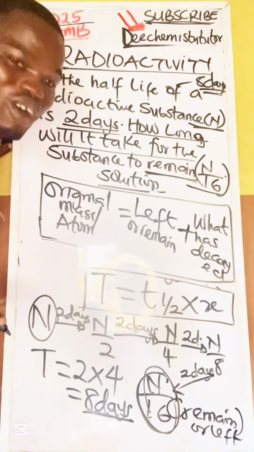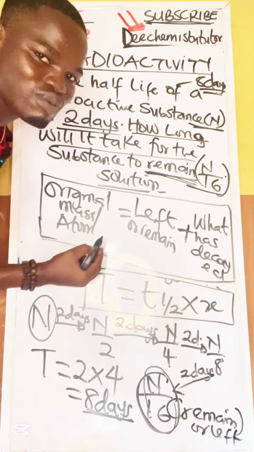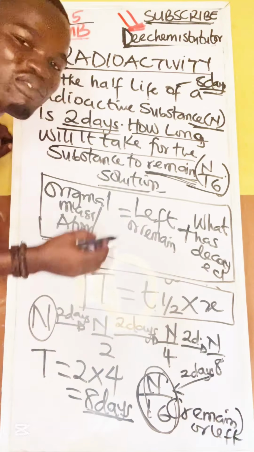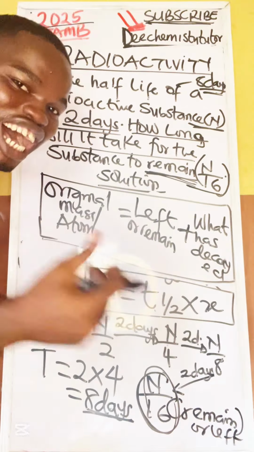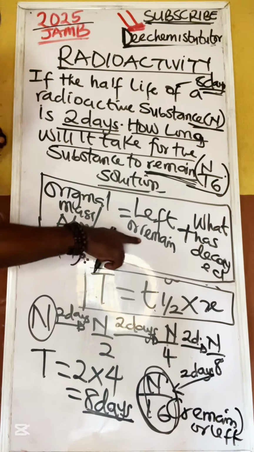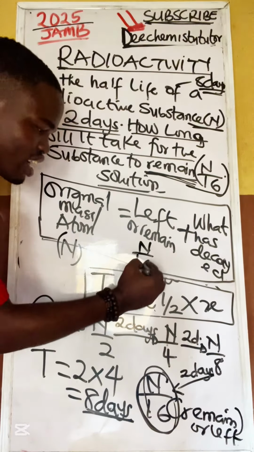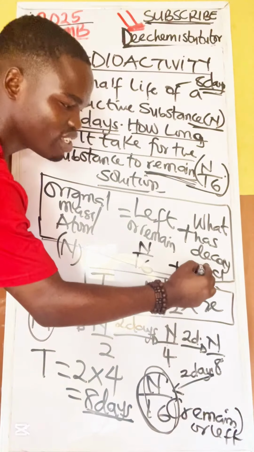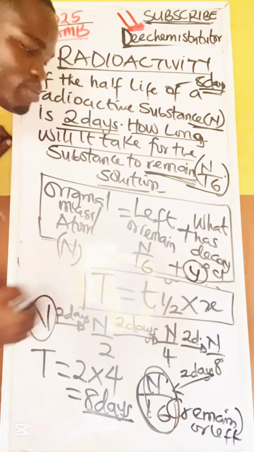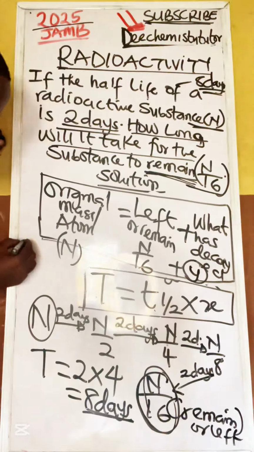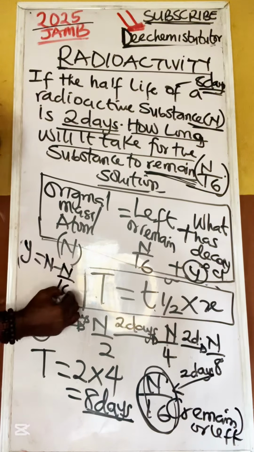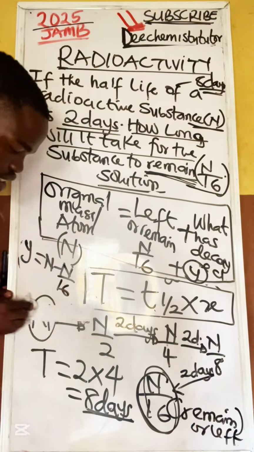If I ask you a question now, this is what has remained. What has gone? I will tell you that 15n over 16 has gone. How? Because I know the original is n. What is remaining is n over 16. Let me use y for what has decayed, so y equals n minus n over 16.